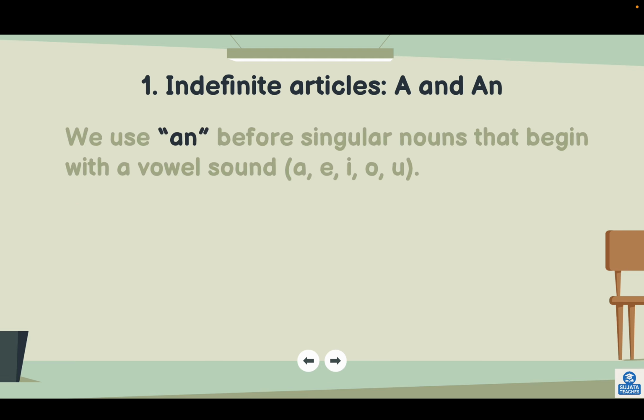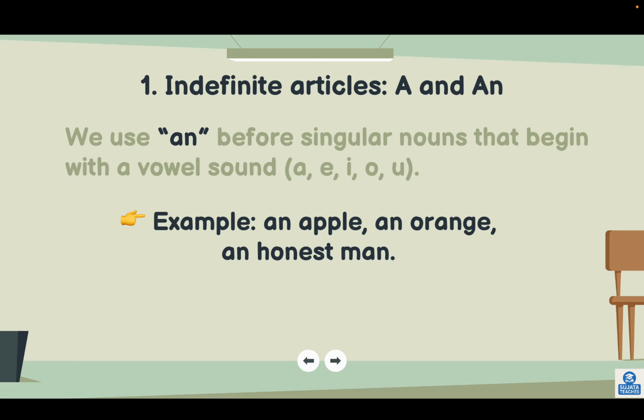We use an before singular nouns that begin with a vowel sound: A, E, I, O, U. For example, an apple, an orange, an honest man. Here, honest man is an because the H is silent and the O sound comes, so it is an honest man.